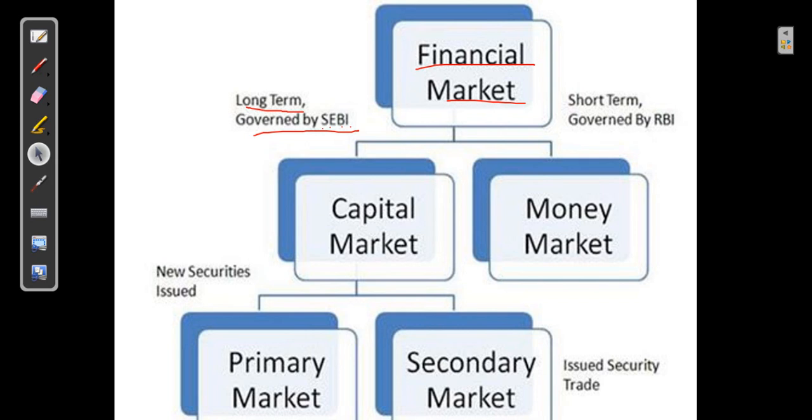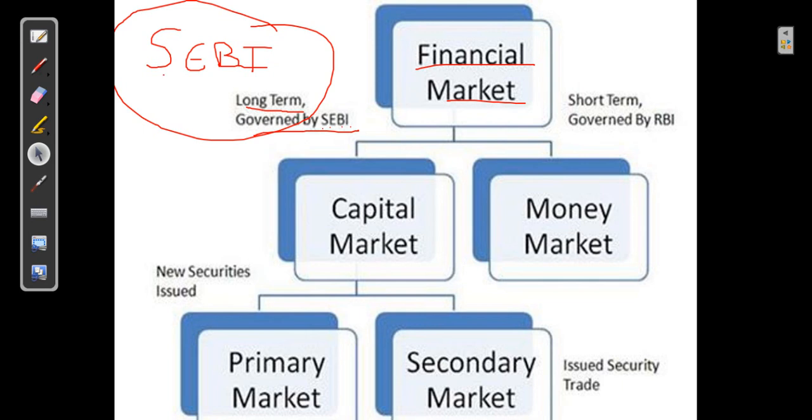Very important. SEBI is like the principal of the financial market. So if anything goes wrong, or anything has to be issued, or any new securities have to be floated, every authority is with SEBI. Even if there are any frauds, all the companies go to SEBI, that is Securities Exchange Board of India.